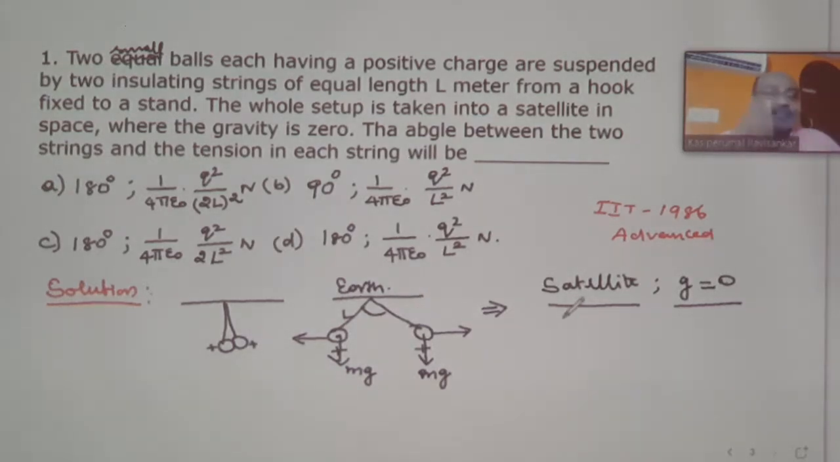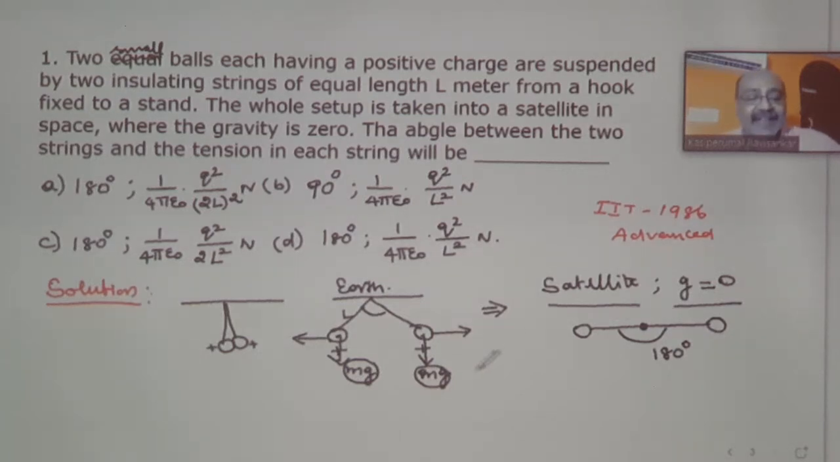Tension means the force. When you take it to the satellite, mg is 0, since there is no gravity and no gravitational pull. But one charge will repel the other charge to the maximum, which means the two balls will lie like this from the point of suspension. So the angle between the two balls will be equal to 180 degrees.